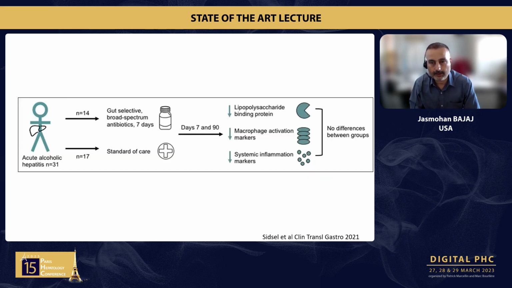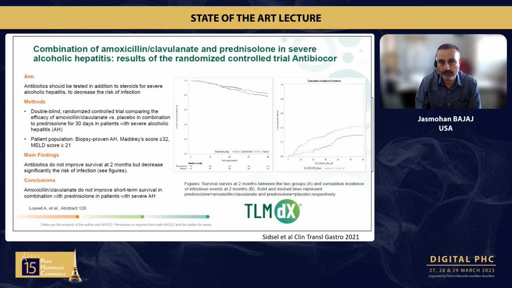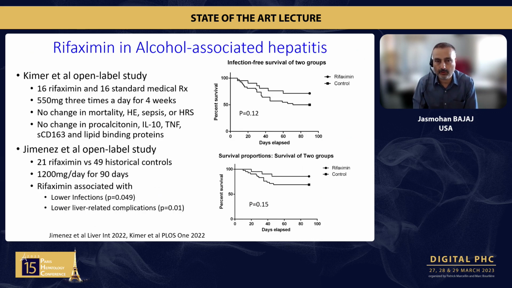In this study, they studied other broad-spectrum antibiotics in patients with alcohol-associated hepatitis, and you found in this small study that there was no difference between the groups. In this larger study that is not yet published, the combination of amoxicillin and clavulanic acid and prednisolone, which is the Antibiocor study done in multiple centers in France, again did not improve short-term survival in combination with prednisolone in patients with severe alcohol-associated hepatitis. So moderate AH, maybe severe, no change.